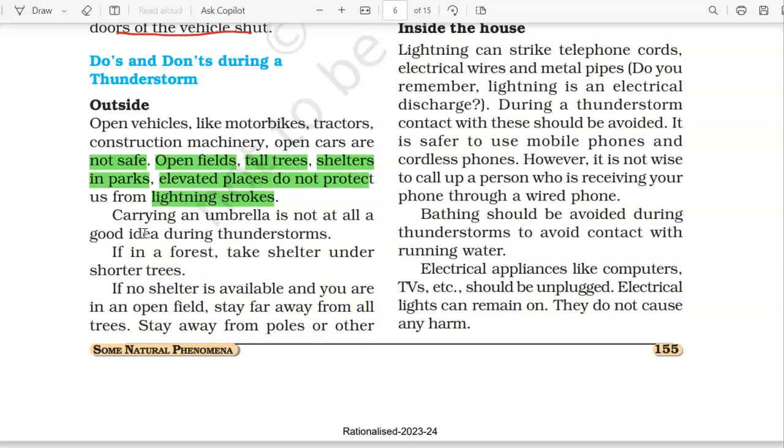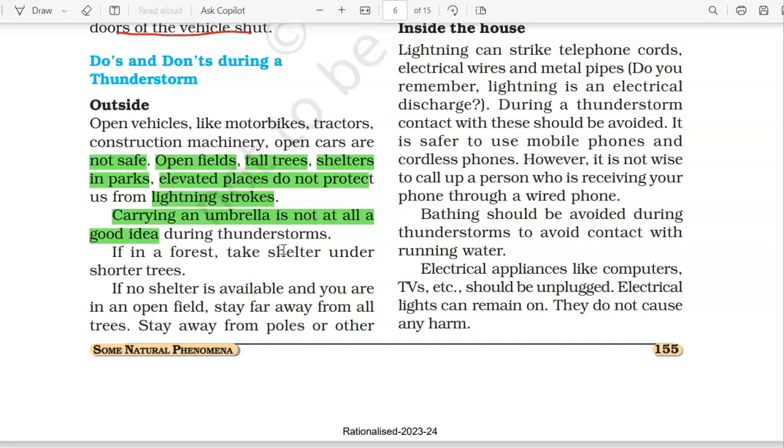In fact, even carrying an umbrella is not at all a good idea, because an umbrella is again a conductor. The charges coming from the cloud can interact with it, and it can be very dangerous or fatal.